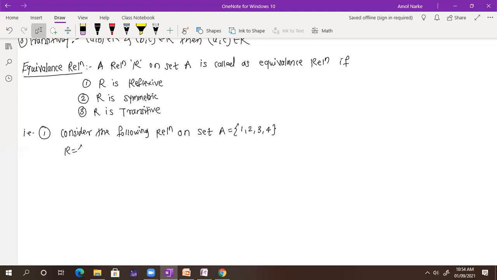The relation contains the elements (1, 1), (1, 2), (2, 1), (2, 2), (3, 4), (4, 3), then (3, 3) and (4, 4).